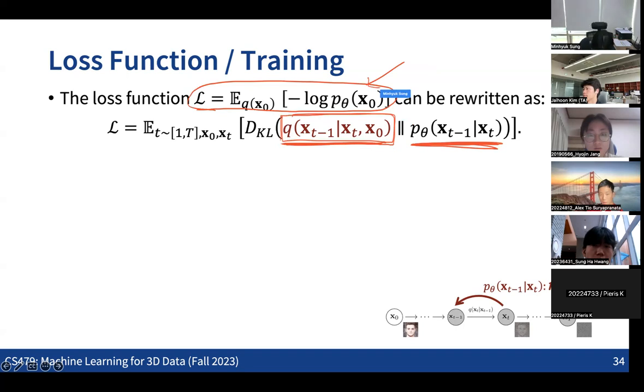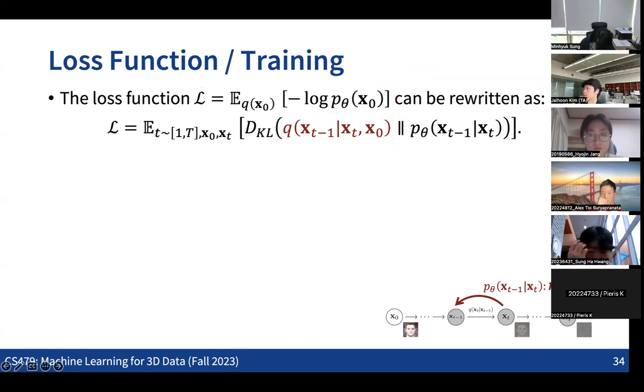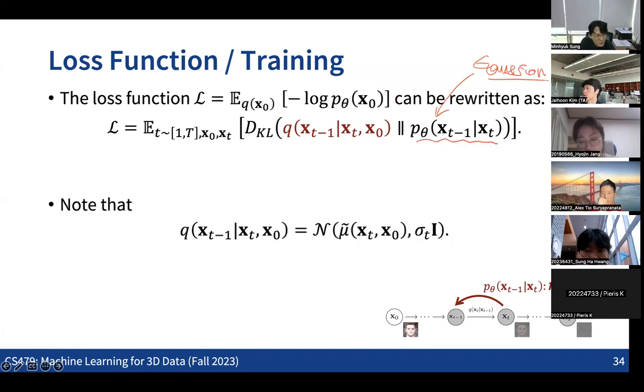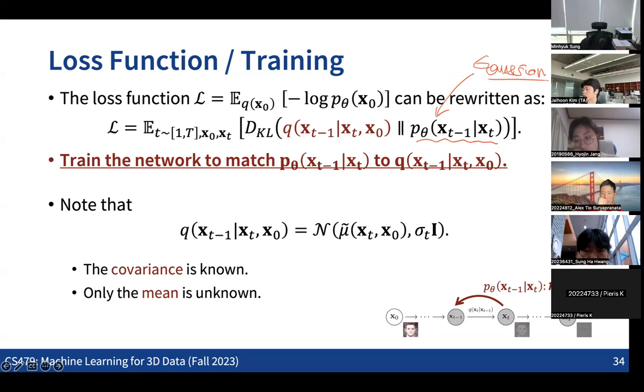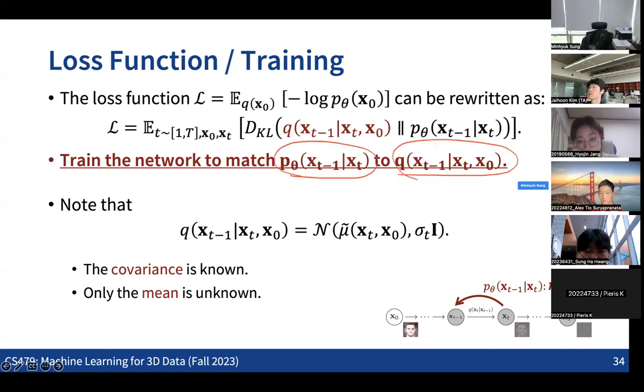Which means that now we know this is another Gaussian distribution, right? Actually, we want to model this as a Gaussian distribution. So let's train the neural network in a way that we match this to be the same with this. And from this distribution, we know the mean and the covariance.